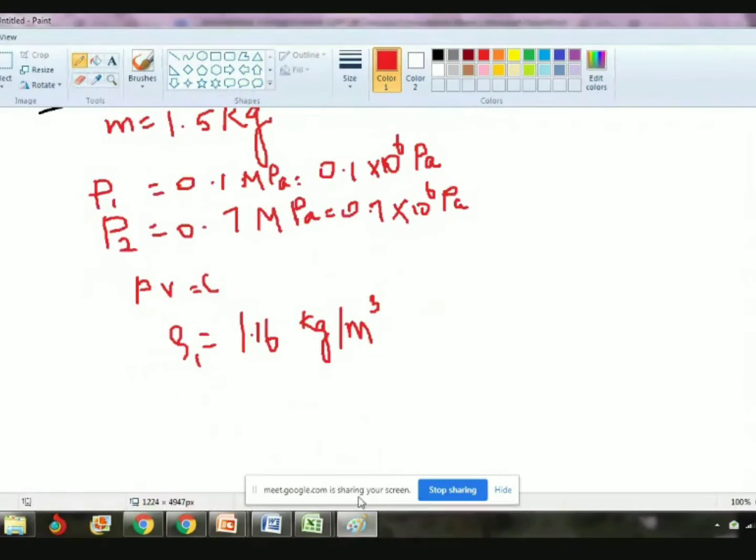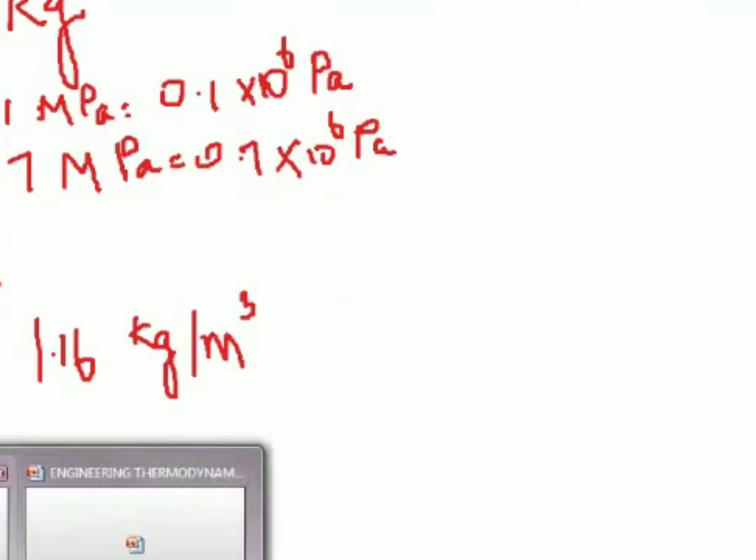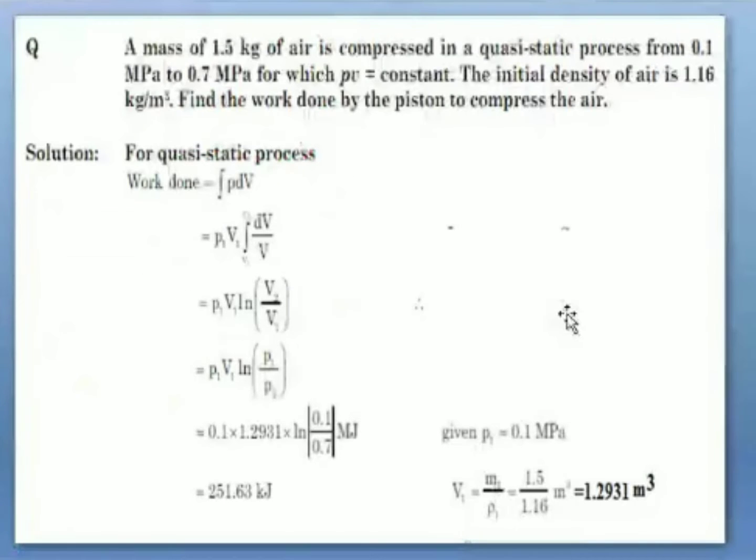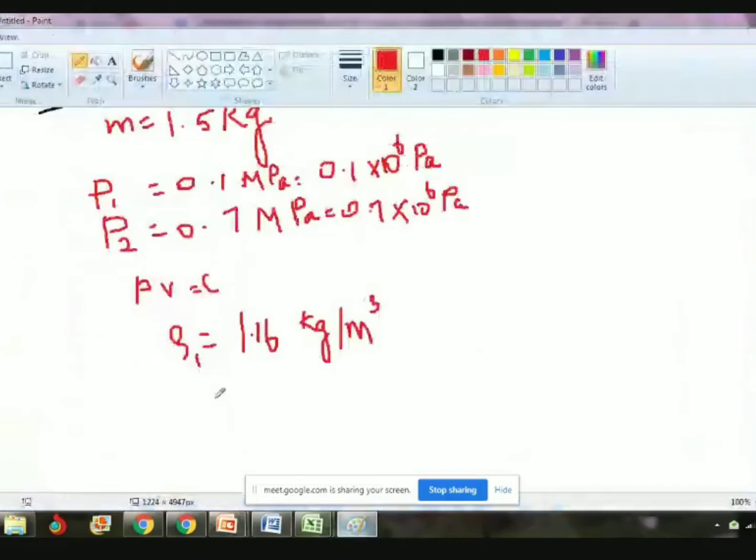We can continue the problem. In that problem they said, find the work done. What we have to find? Work done, W. Find the work done by the piston to compress the air. We are getting some work from the piston, so it's positive actually. So what we have to write here?